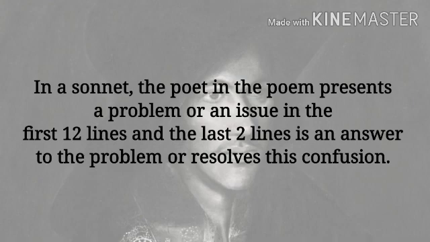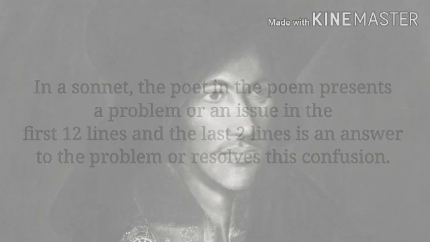Likewise, in the beginning 12 lines, you see that the poet was challenging death by saying that you cannot kill me. You are poor. You are just a slave. So we do not get to see the reason from where the poet got the audacity or the courage to challenge death, right? But here in these last two lines, we see what gives him the courage to challenge death.